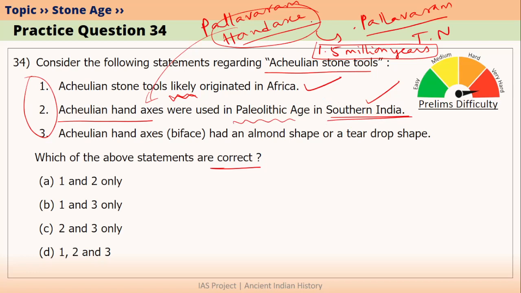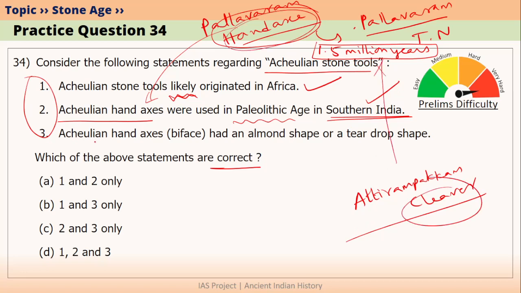Pallavaram hand axe is also considered as one of the oldest stone tools found in India so far. We also have something called as Attirampakkam cleaver, which was found in Attirampakkam, again in Tamil Nadu. This is also almost similarly old. The third statement is Acheulean hand axes, which were also called as bifaces, had an almond shape or a teardrop shape. This is correct. So the correct answer would be all 3 statements are correct.